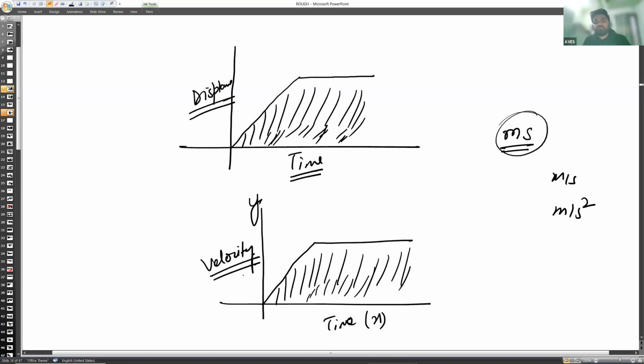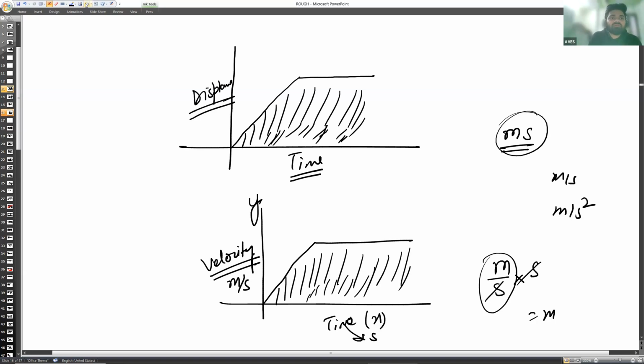Meter per second is the unit for velocity, and time is in seconds. So meter upon second into second, you cancel it and you get meter. And meter is the unit for displacement. So the area under the VT graph will give you displacement.